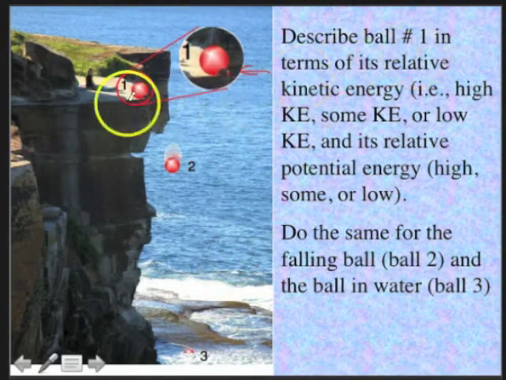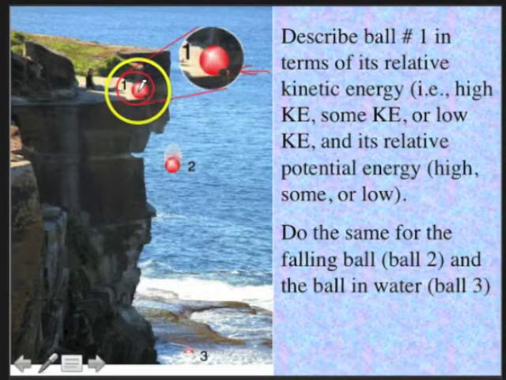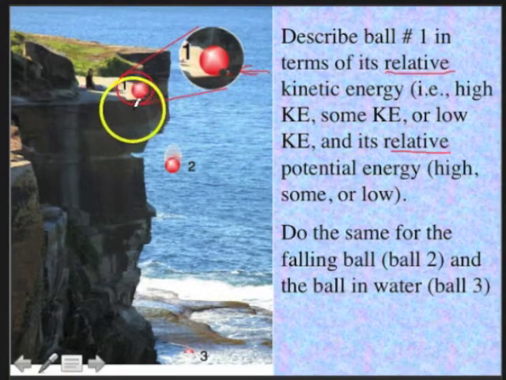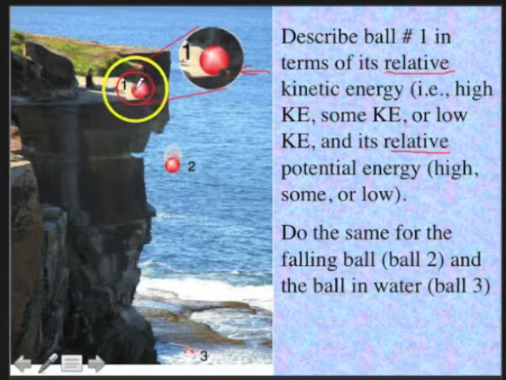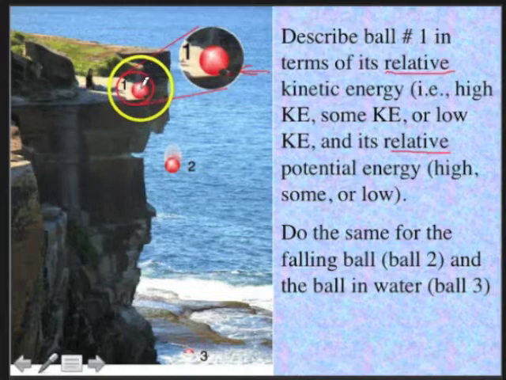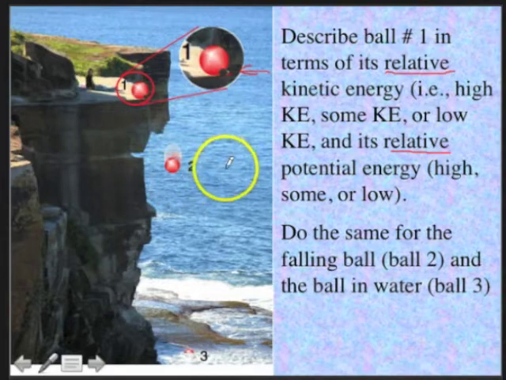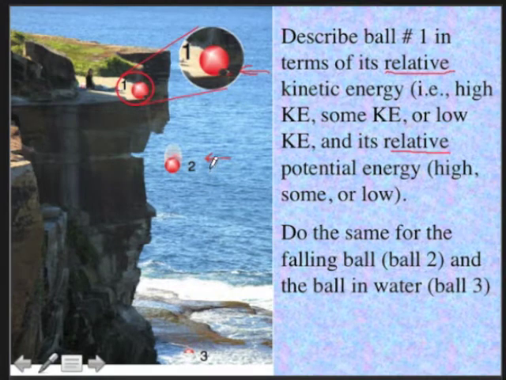So we want to describe ball number 1, this one right here, sitting on the ledge, in terms of its relative kinetic energy and its relative potential energy. Does it have a high kinetic energy, some kinetic energy, or low kinetic energy sitting up here on the ledge? And the same for its potential energy. Does it have high potential energy, some potential energy, or low potential energy? Then we want to do the same kind of analysis on ball number 2, describing its potential energy and its kinetic energy, and ball number 3, the one in the ocean.